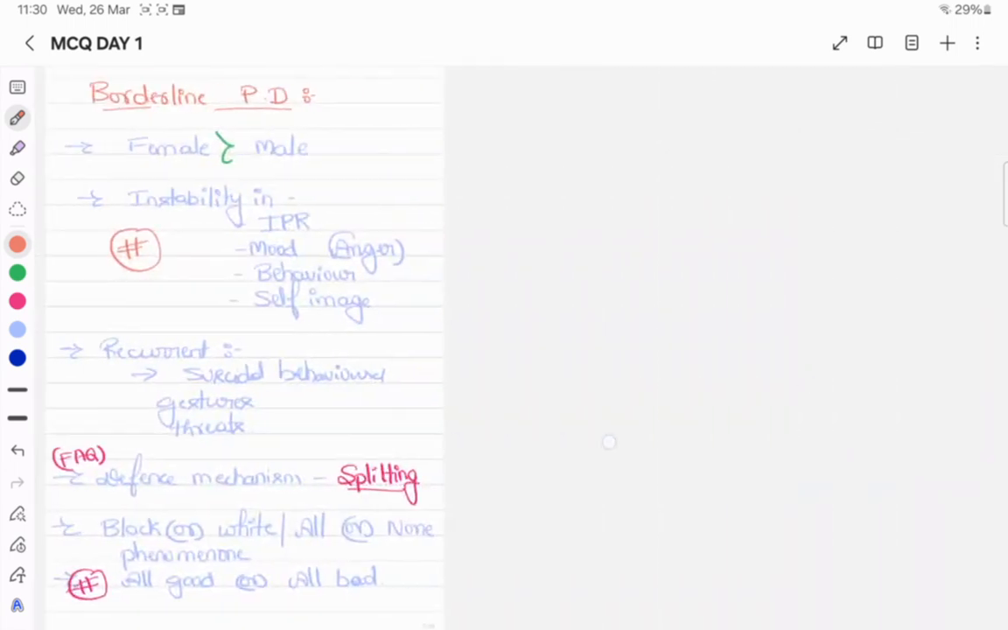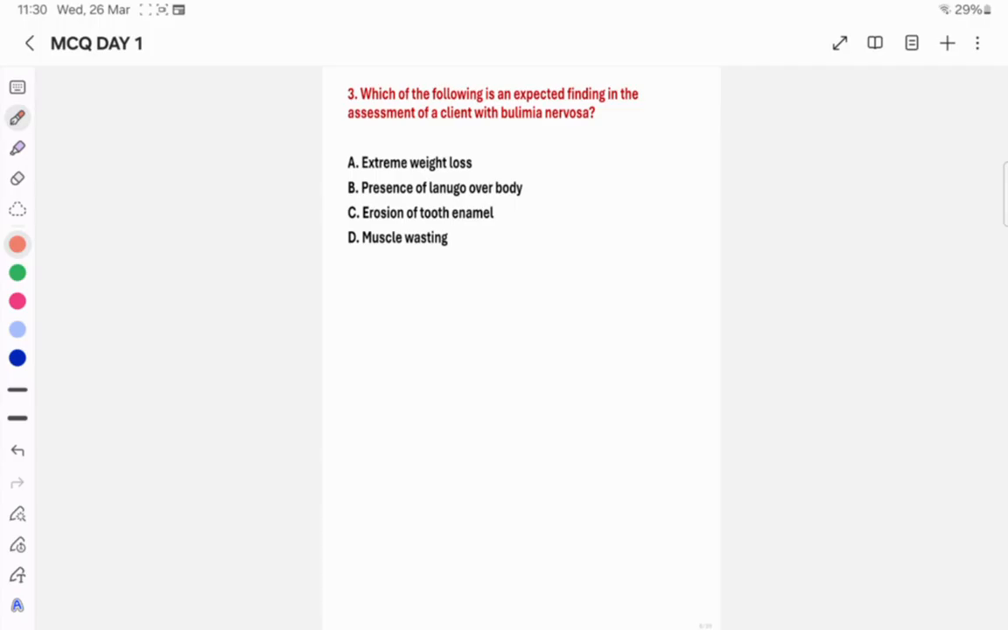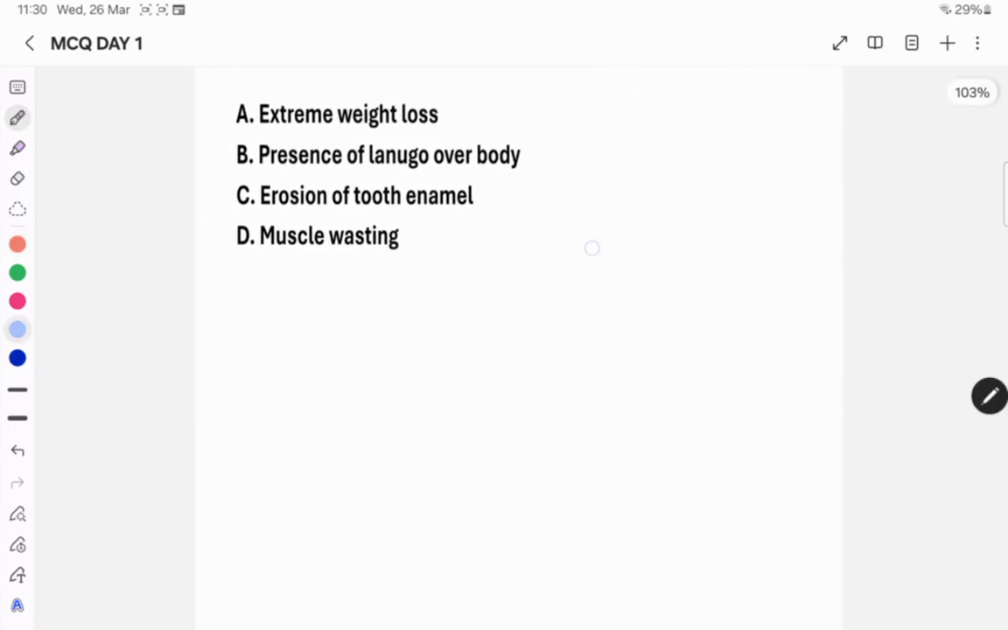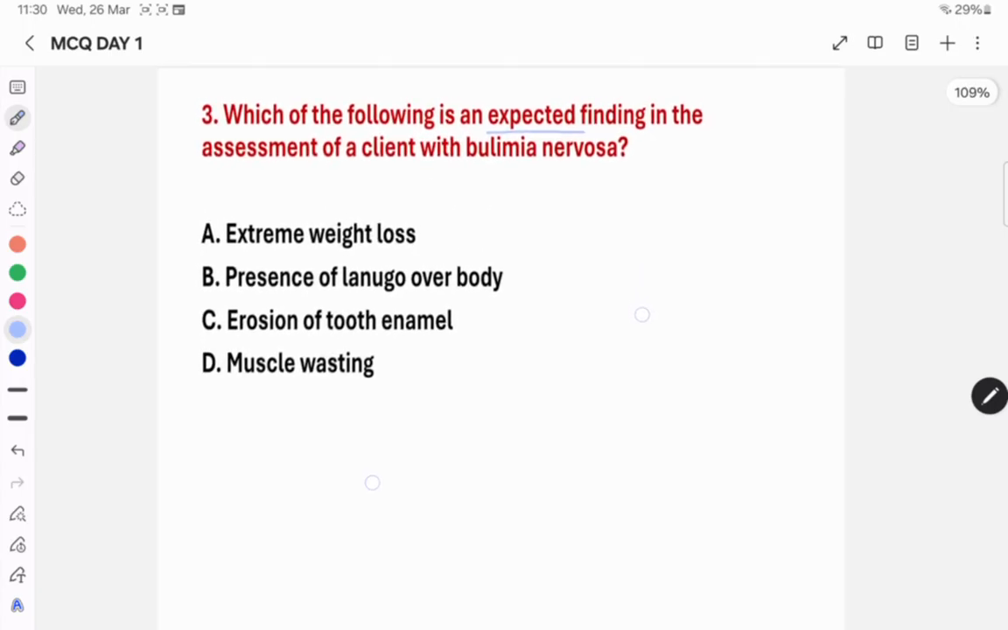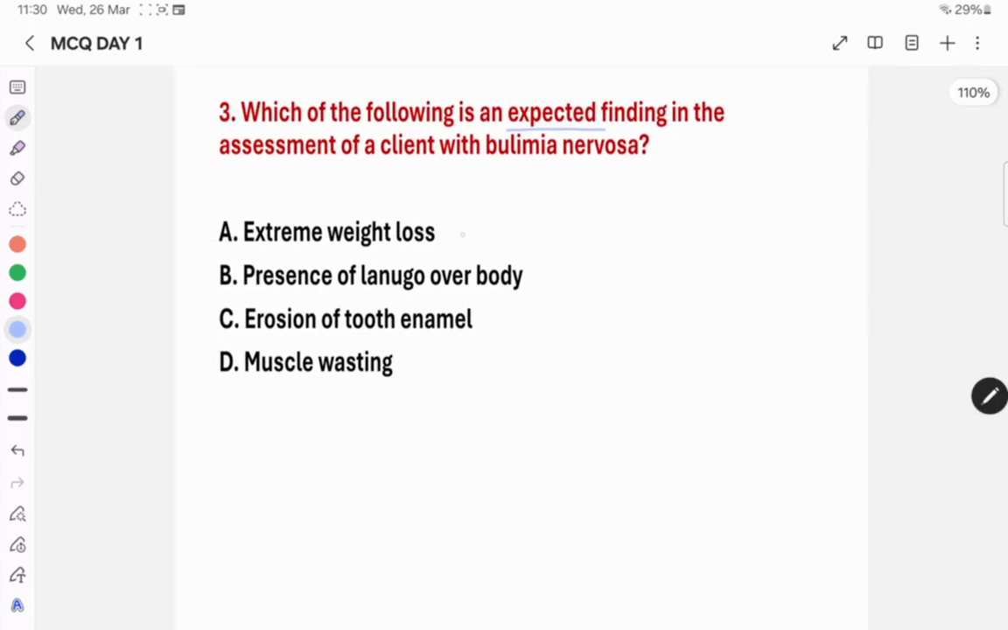So next question. The third question is, which of the following is an expected finding in the assessment of a client with bulimia nervosa? So here, the expected finding in patients with bulimia nervosa. Option A is extreme weight loss.